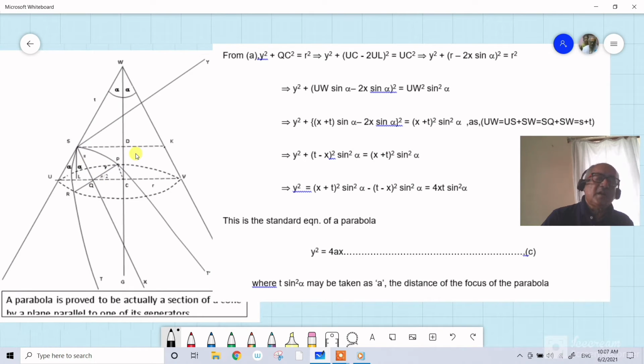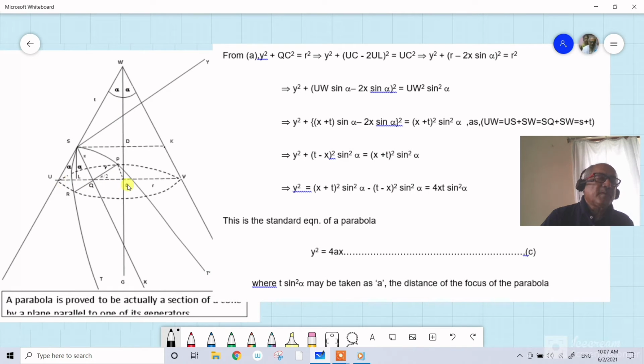SQ and QP are its xy coordinates, and produce this PQ to cut the curve again at R. Now drop a perpendicular from Q onto this axis of the cone, QC, and extend it to cut the cone again at V and backwards at U.